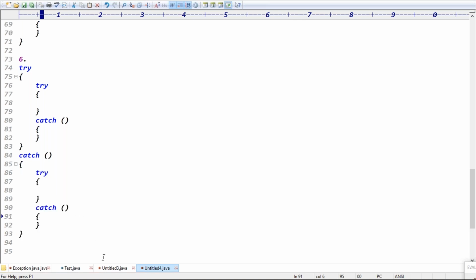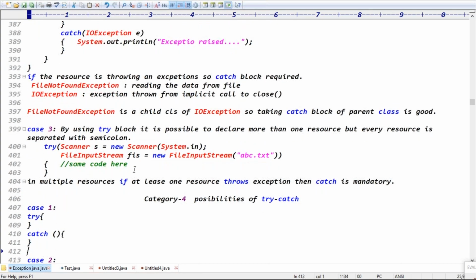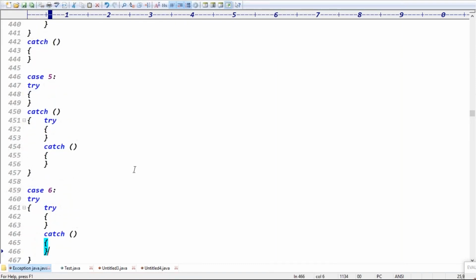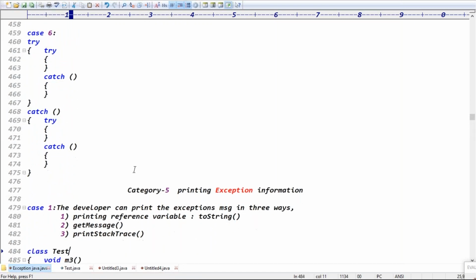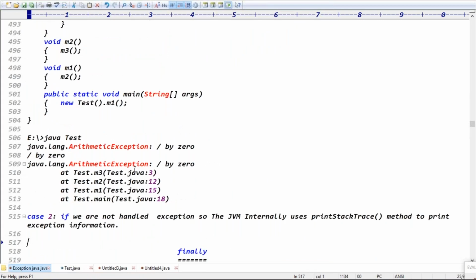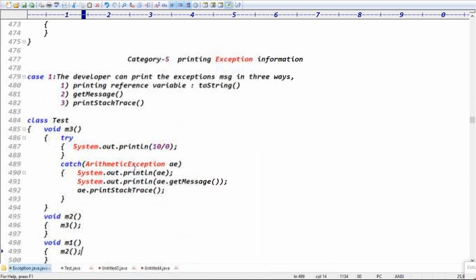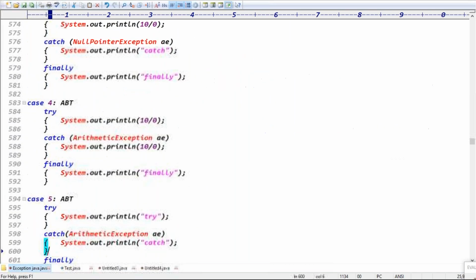Guys, possibilities are clear, right? That is called category number 4, possibilities of try catches. Total 6 possibilities are there. Try catch, catch, and also try catch inside. That's all about the try catch block syntaxes, guys. I think we already did the category of different ways to print the exception information. We already did these points. Okay, good, guys.